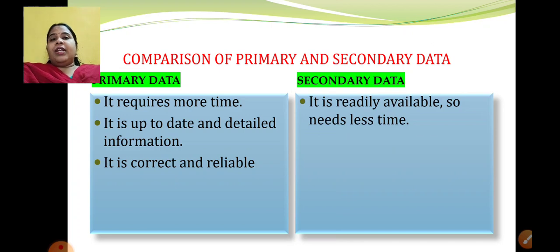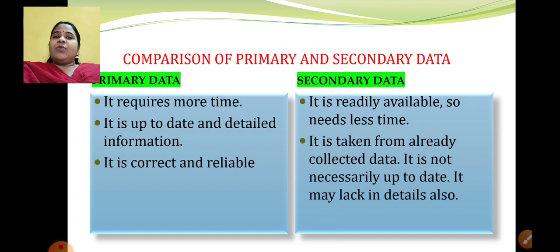Primary is the data which will be collected by you. So it will require more time. Secondary data is the one which has been already done by someone else. You are just going to take it from that person. So it is readily available. It requires less time.